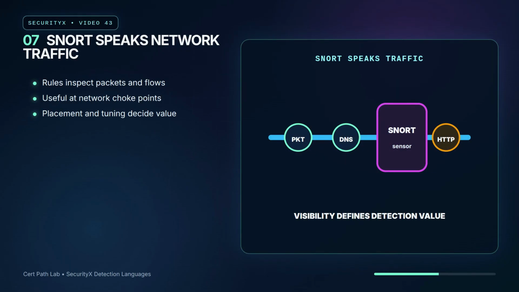Snort is a network intrusion detection and prevention rule language and engine. Its rules look for packet and flow conditions such as protocol, ports, headers, content, and patterns in network traffic. It is strongest when placed where relevant traffic is visible and when rules are tuned to the environment. If the traffic is encrypted, routed around the sensor, or too noisy, the rule may not produce useful security outcomes.